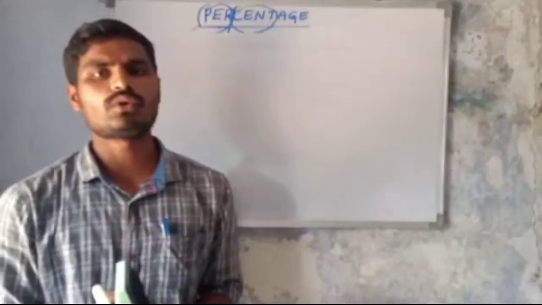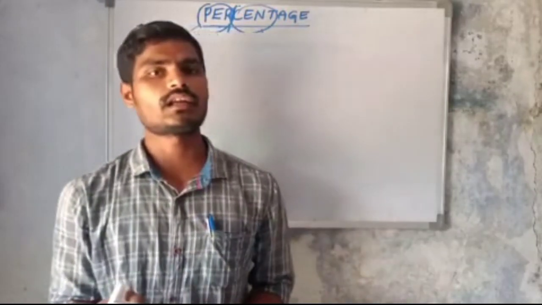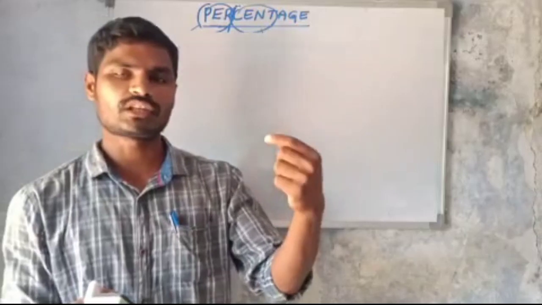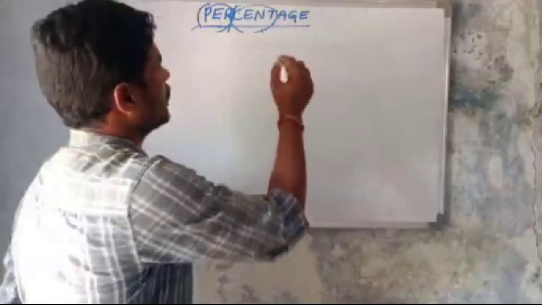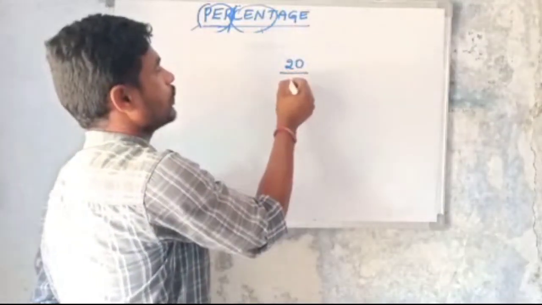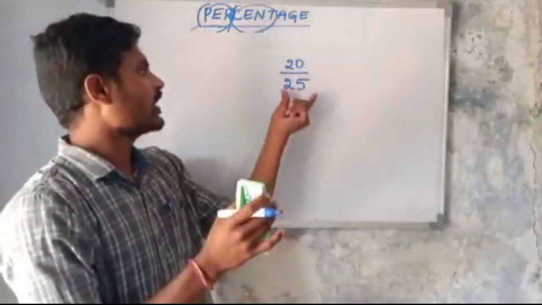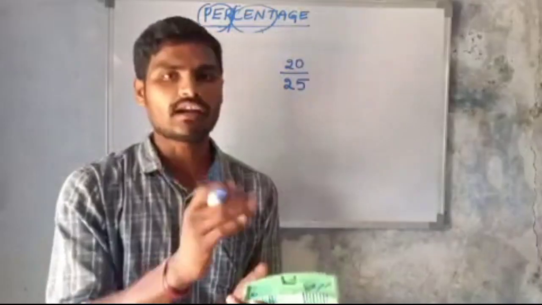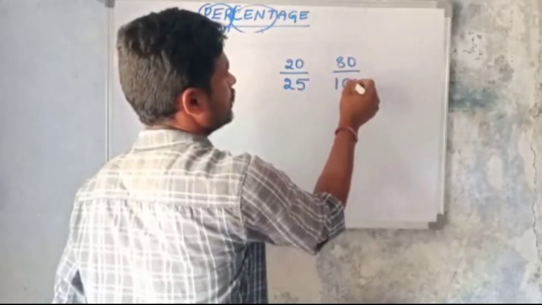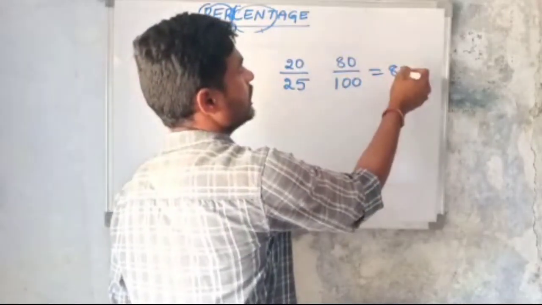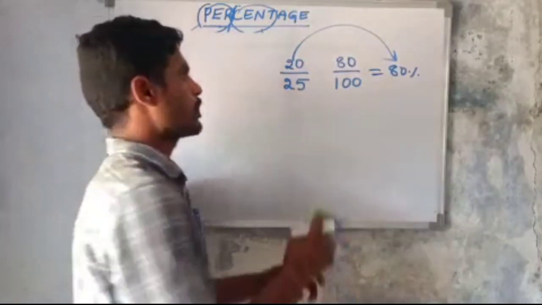Not all exams are out of 100. Some exams are out of 25, some exams out of 50, some exams out of 60 or 80. So if a person got 20 marks out of 25, what is his percentage? 25 ki 20 ante 50 ki 40, 100 ki 80. So 80 per 100. So it is 80 percentage.